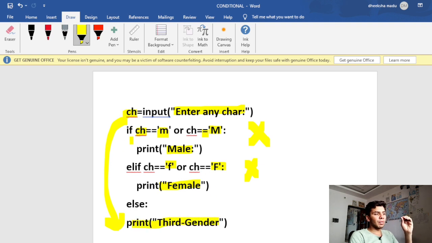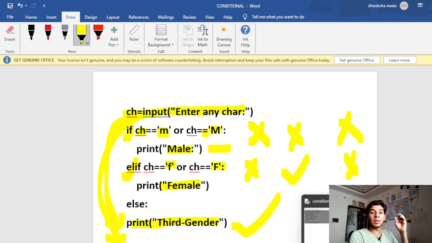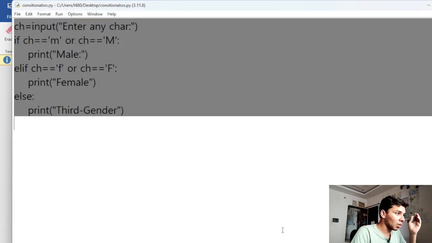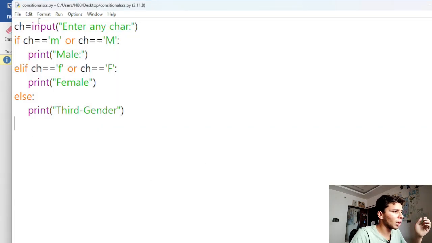If the if condition is true, then this would be printed. If the elif condition is true and this is wrong, this condition would be followed. If the if condition is false, then it comes to the elif block. Again, if both of these fail, then the control directly jumps to the last one, and the third gender will be printed. Now I'll run the program and show you how this works. So I wrote this program, and Control S to save the program, and F5 key to run the program.